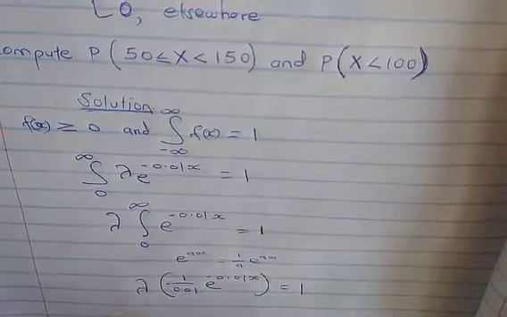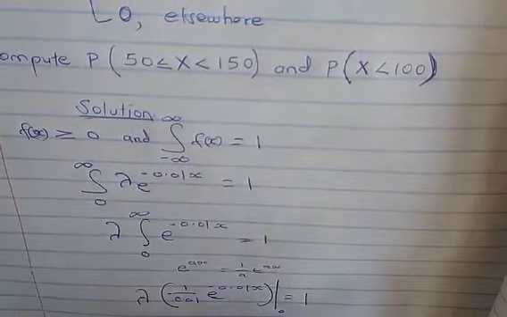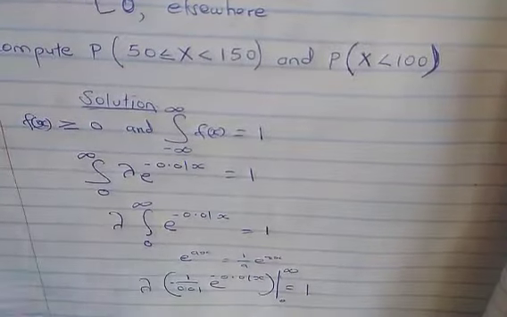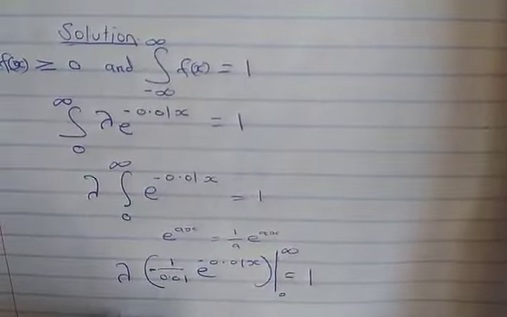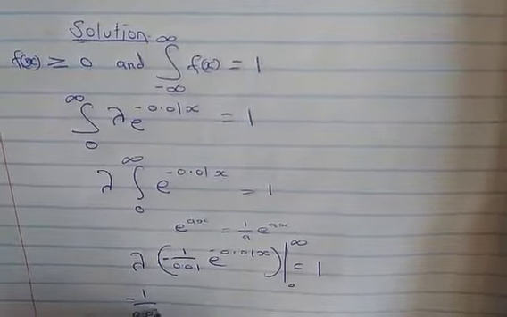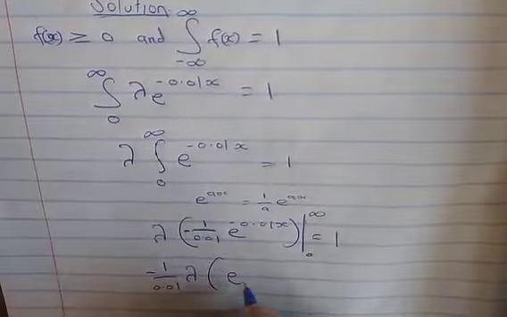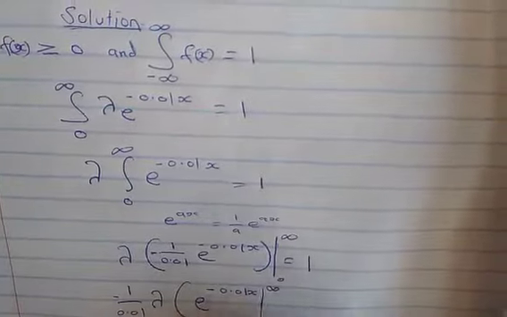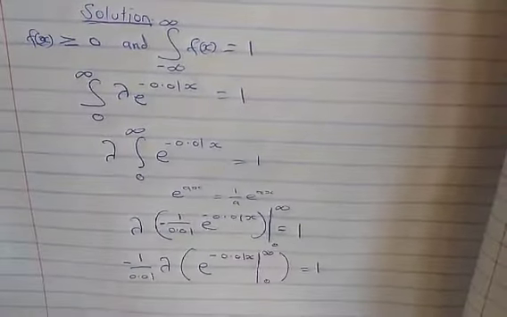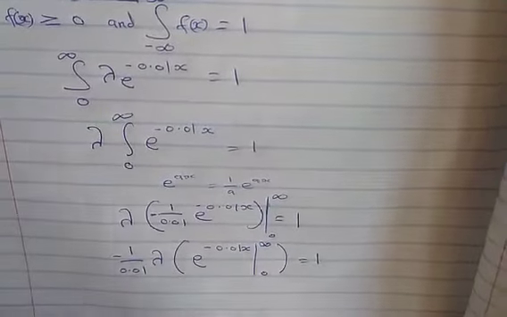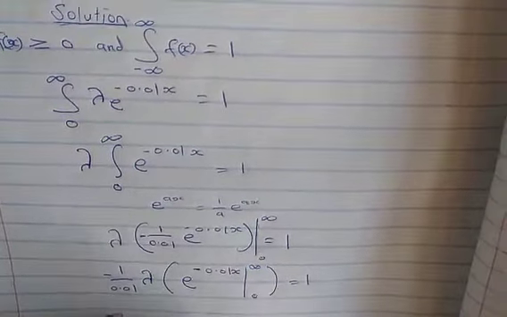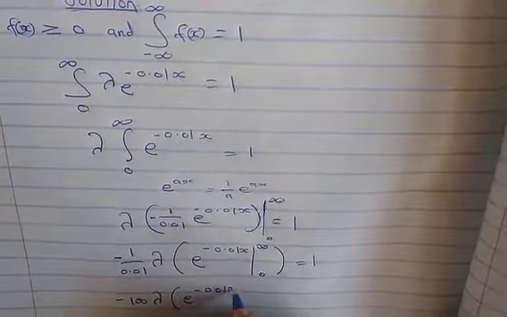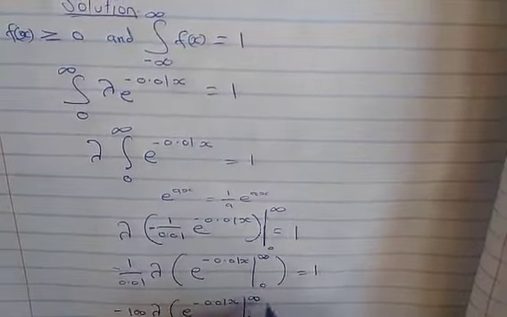Then we substitute the limits from 0 to infinity. Before substituting the limits, we have negative 1 over 0.01 lambda into exponential of negative 0.01x. This is the same as negative 100 lambda into exponential of negative 0.01x, with the limits 0 to infinity, equal to 1.